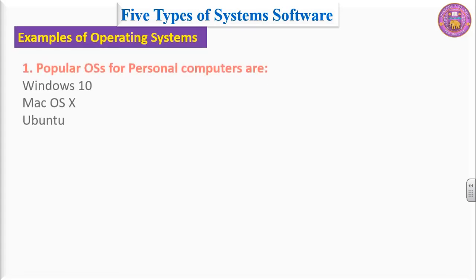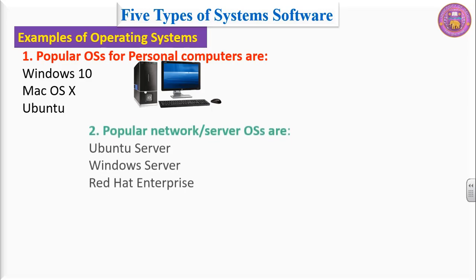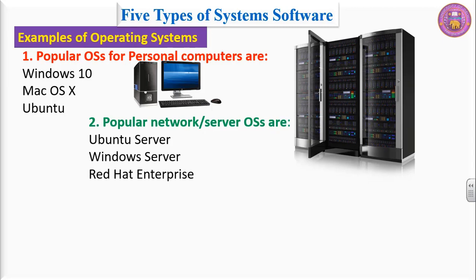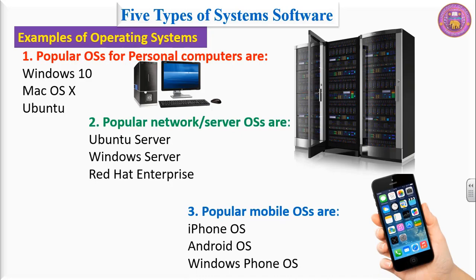Examples of operating systems. First, popular operating systems for personal computers are Windows 10, Mac OS X, Ubuntu. Second, popular network or server operating systems are Ubuntu Server, Windows Server, Red Hat Enterprise Server. The third is popular mobile operating systems are iPhone operating system, Android operating system, Windows Phone operating system. These are the examples of different types of computers and mobiles operating system.